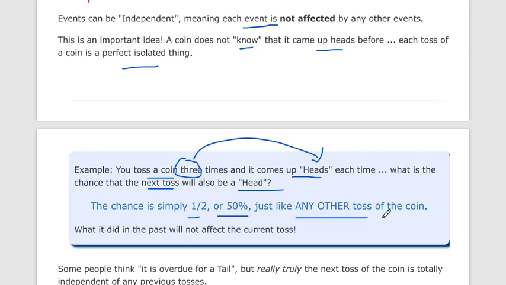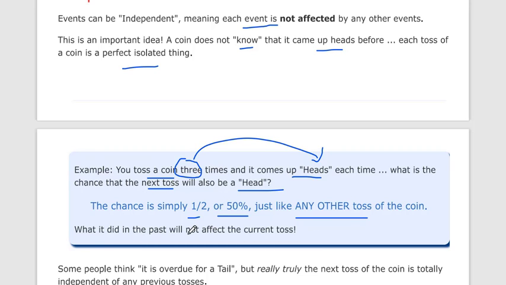Okay, if you toss a coin 100 times, and in all 100 times heads comes up, then the next time you toss a coin, the probability is always going to be 50%. Why? Because tossing a coin does not affect the previous result. Okay, however many results there are, it will not depend on them. It's a fresh start. So tossing a coin is always an independent event, and it does not affect the result of past outcomes.